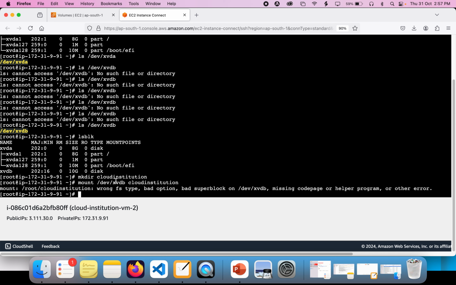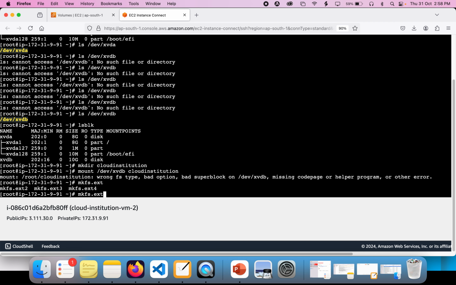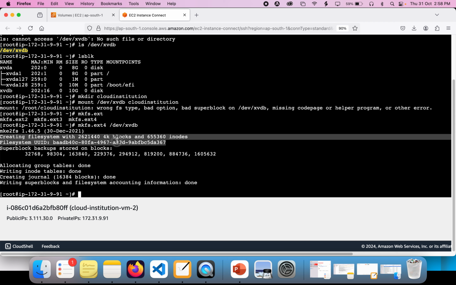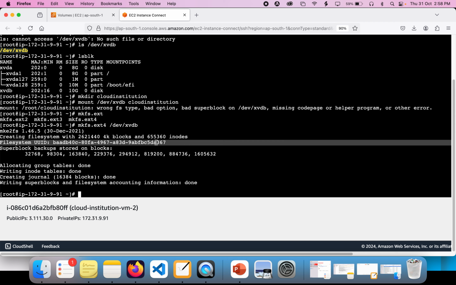Now if you want to format it, we are going to use a command called mkfs.ext. If you type mkfs.ext and press tab, there will be three types of ext file systems showing: ext2, ext3 and ext4. ext4 is the latest version of the file system, so you have to use ext4. Then the device name is going to be /dev/xvdb. Okay, let's run it. Now it's creating a file system with these blocks. All right, everything looks good now.